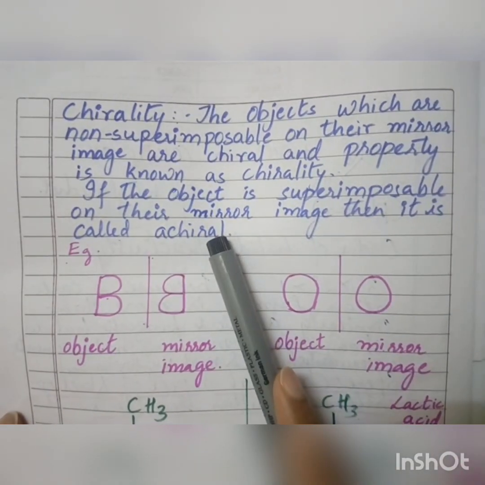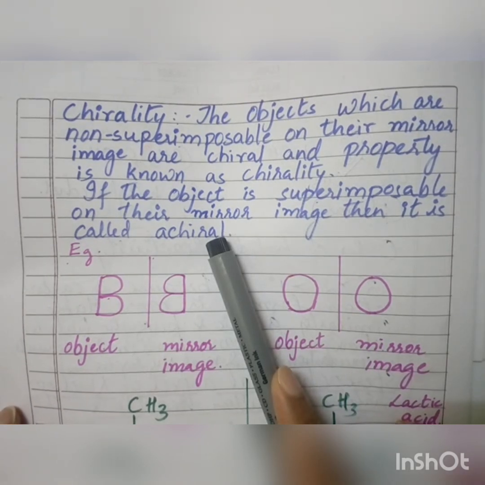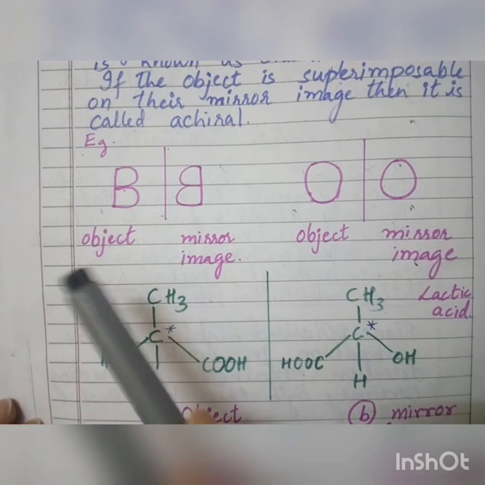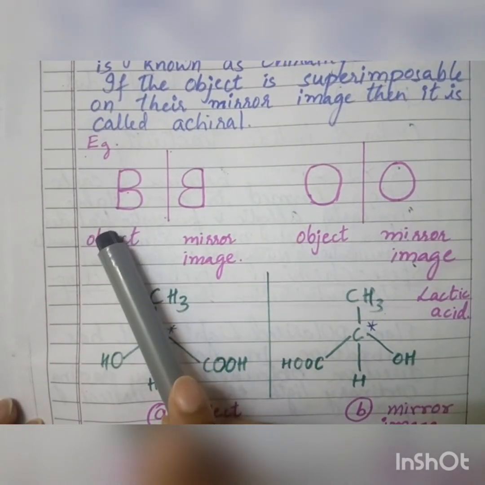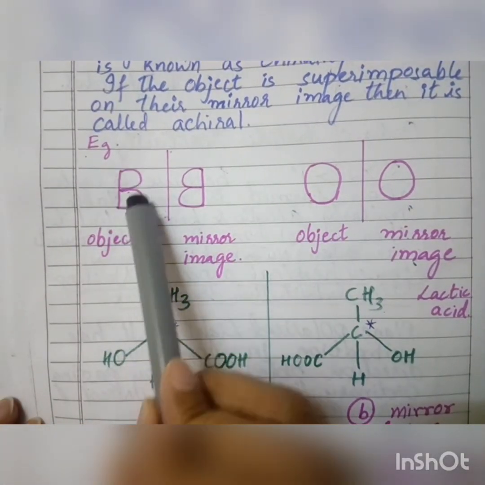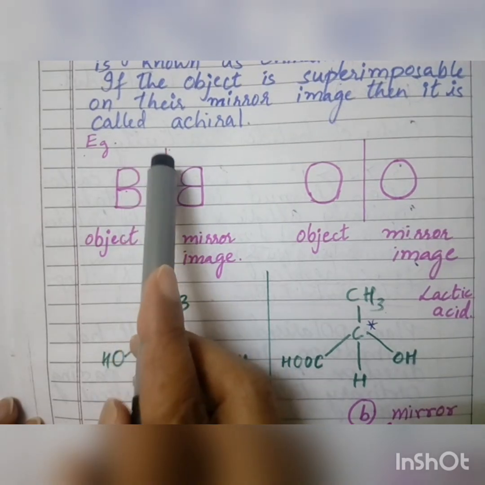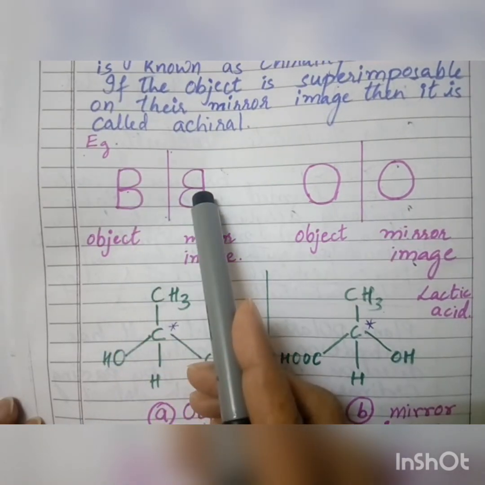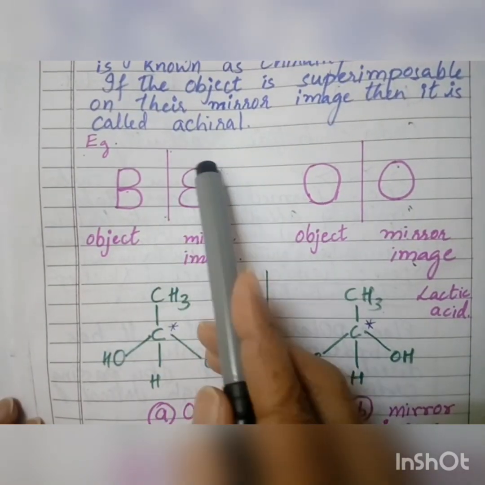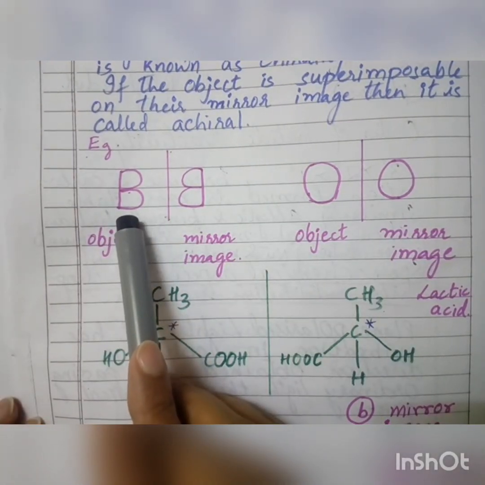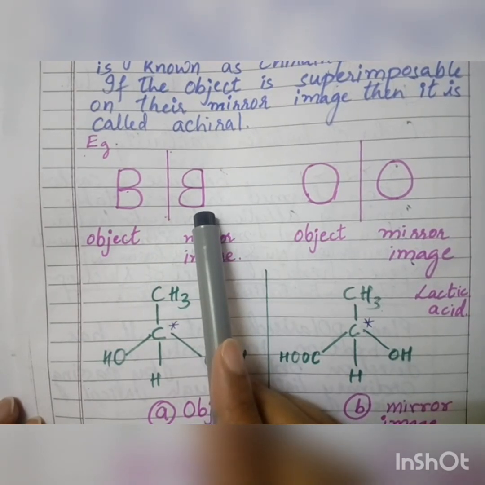So let us take a look at what is meant by chiral and achiral by taking an example. Now, just take a look. I have written the alphabet B, the capital letter B. If this is my capital letter B, and I place a mirror over here, the mirror image of capital B is like this. So the object and its mirror image should be what?